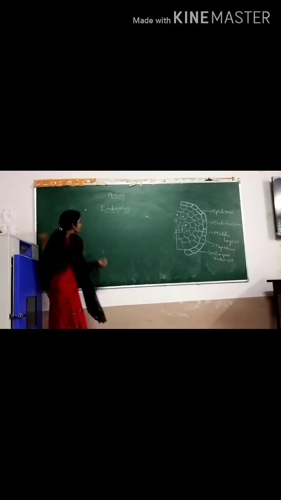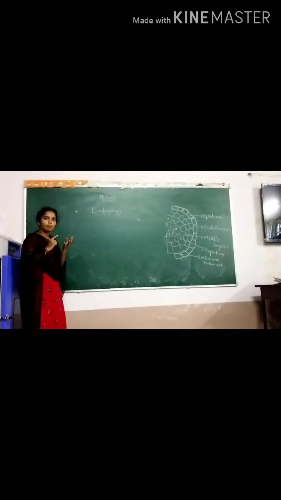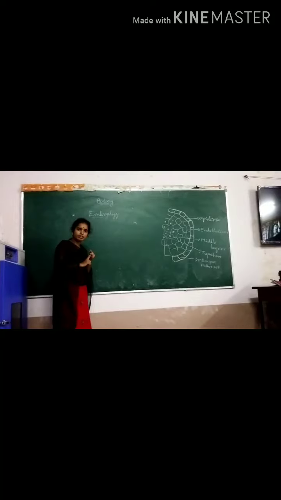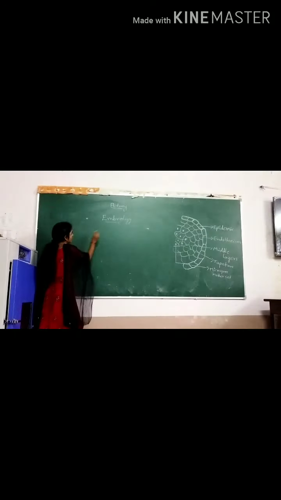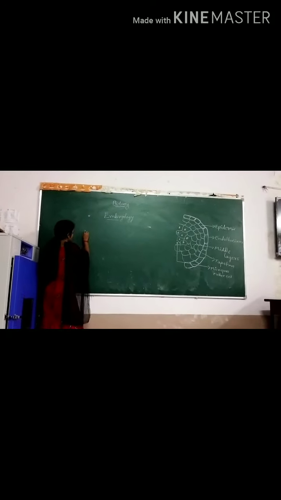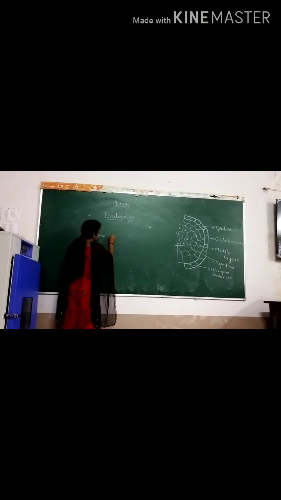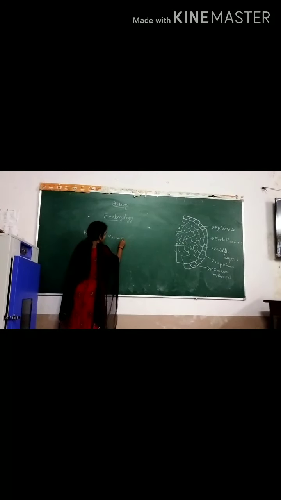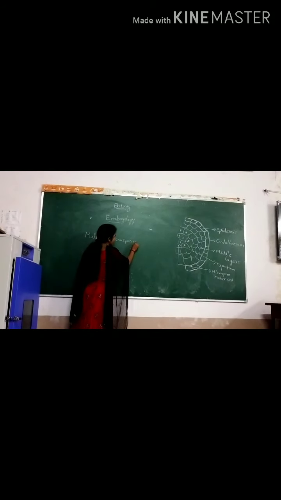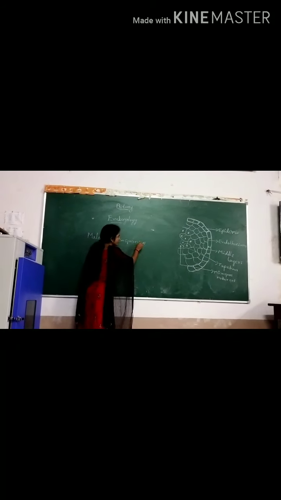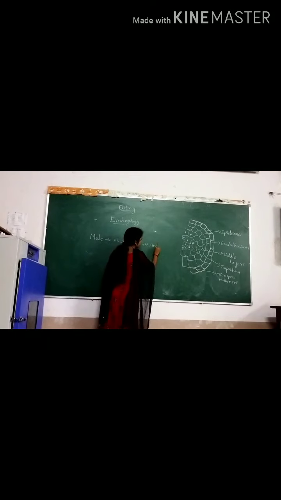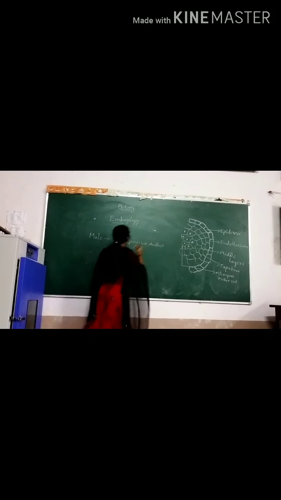Next, we know that in the flower, male parts and female parts are present. Male parts are the anther with microspores.